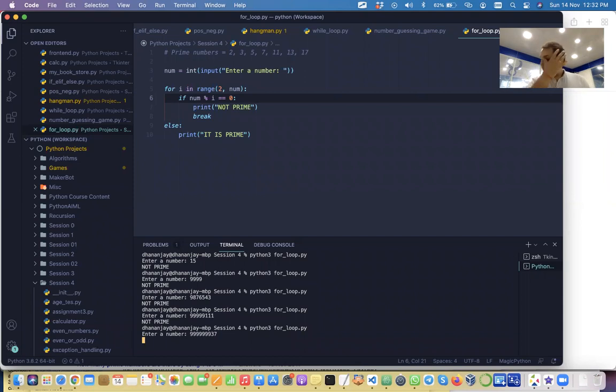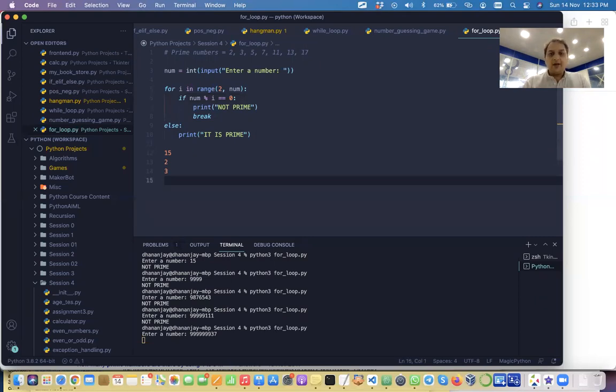You don't have to go all the way till one less than that number. You just have to go to the square root of that number. Why? Because if you think about it, let's say I'm finding divisibility of 15. It is not divisible by 2, but it is divisible by 3.